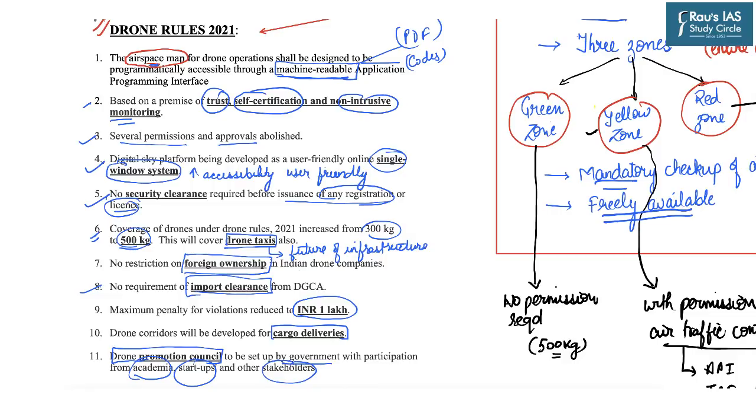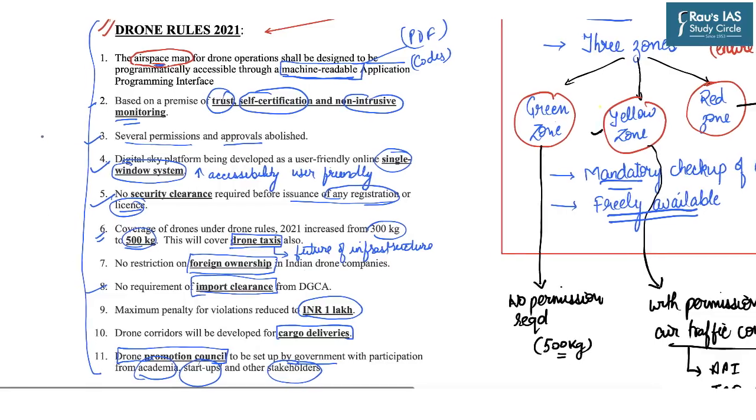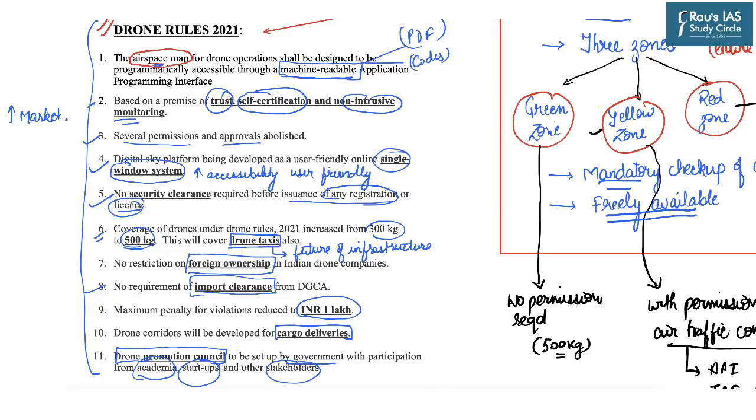So the idea is that these Drone Rules 2021 aim to strengthen the drone market in India by increasing the ease of investment and taking a multi-stakeholder approach in planning and regulating the drone airspace.